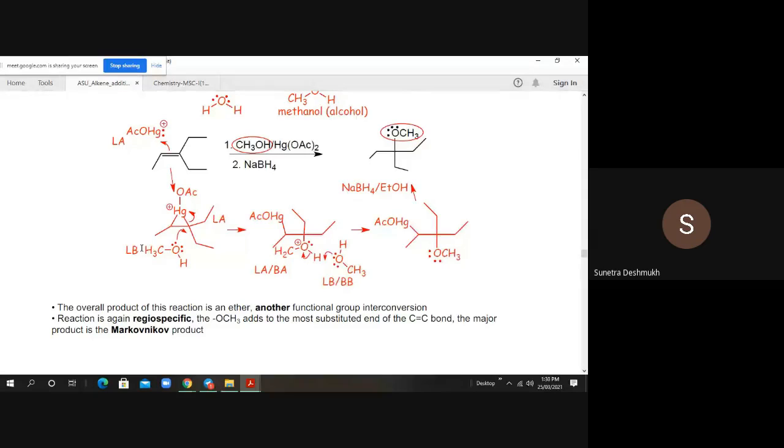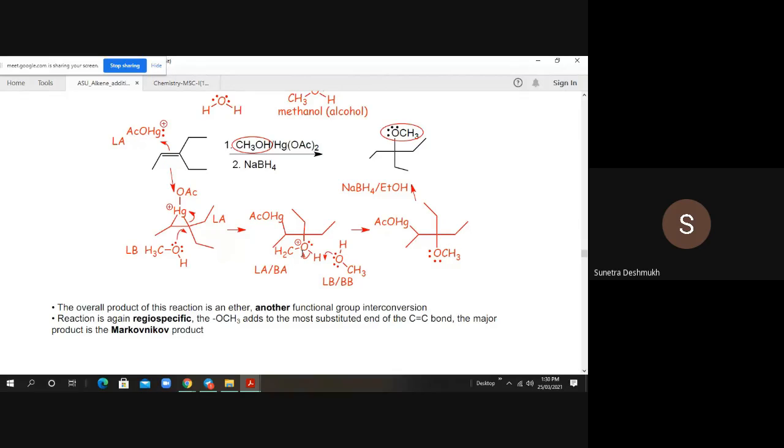Again, next, opening of the mercurinium ion. You have to present your structures and intermediates properly. Now the OCH3 group has been attached here.